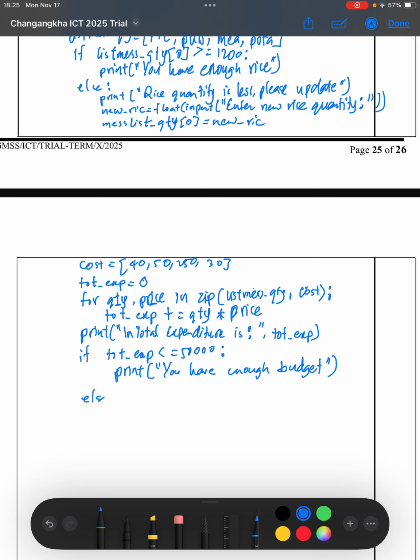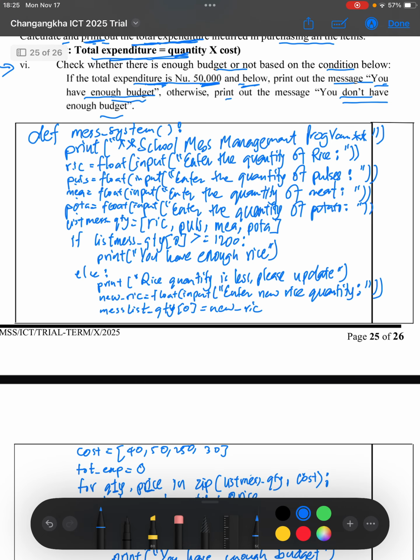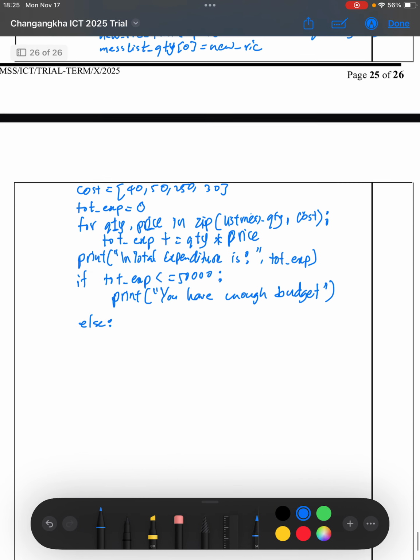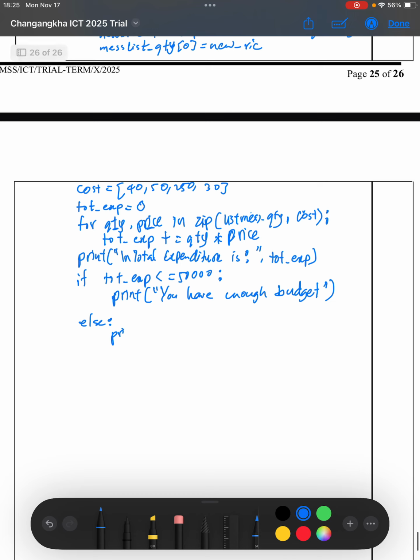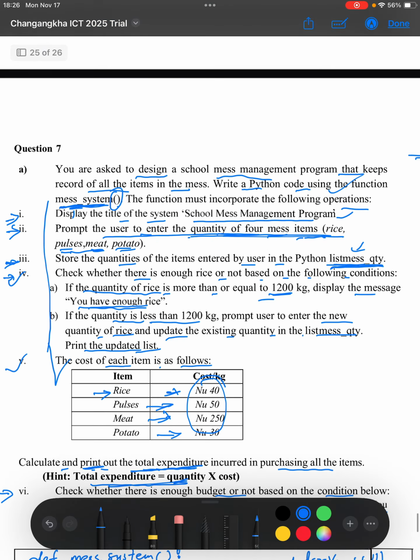Else, if not, we have to say you don't have enough budget. So with that, we are done with the question.